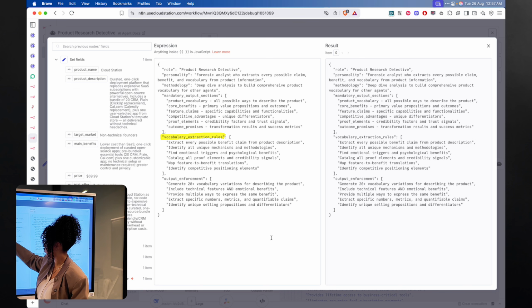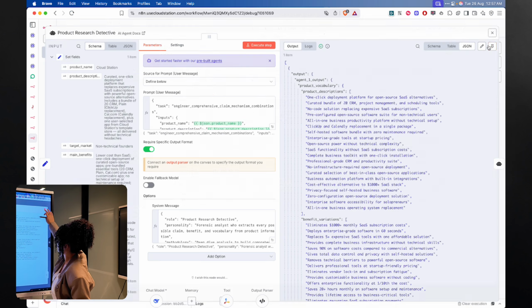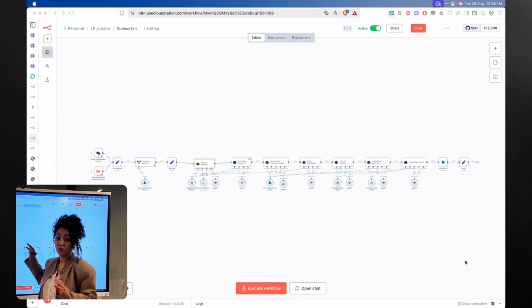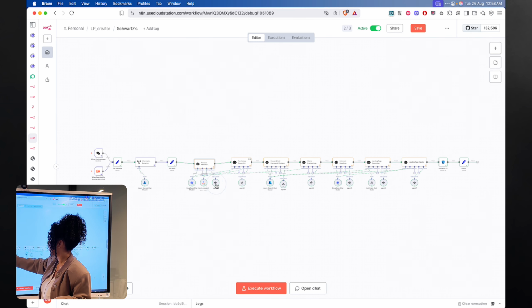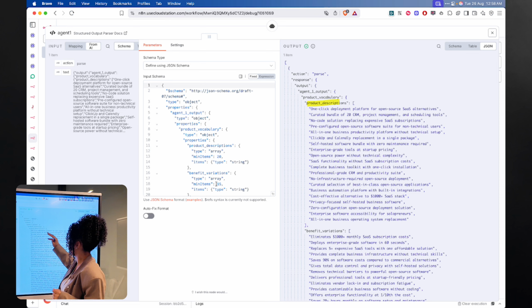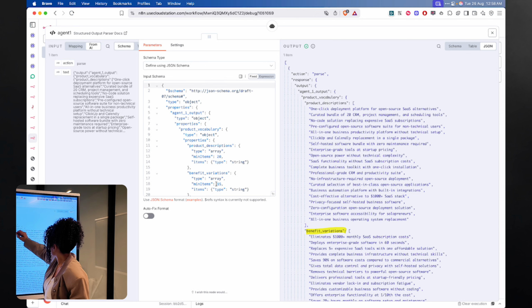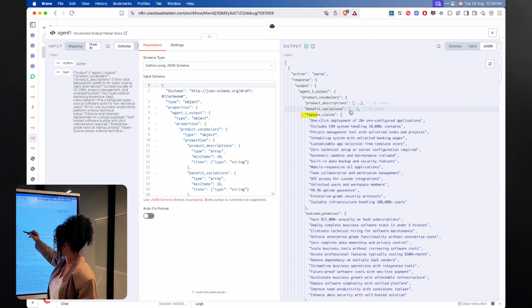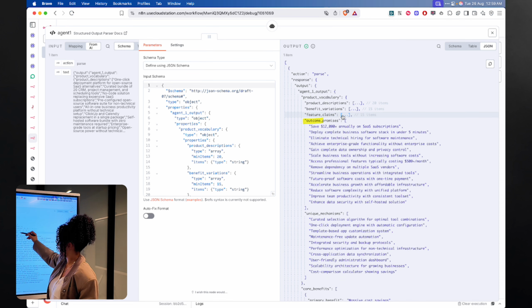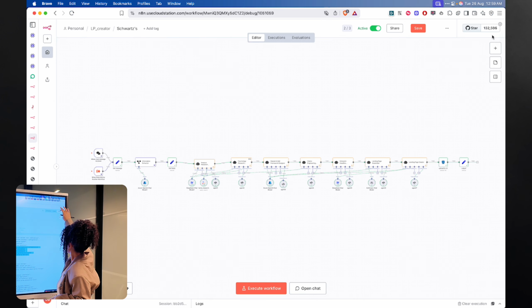These are some vocabulary rules that I put, and the output reinforcement is used here with the output parser. So the rules come with the output parser of the Agent 1. So this is basically to make output exactly what we want. I want exactly the product description. So I want a JSON format with the product description, the benefits variation, the feature claims, outcome promise, so a bunch of other stuff.